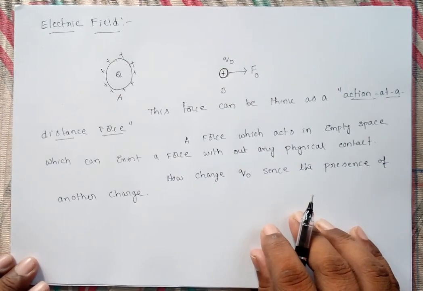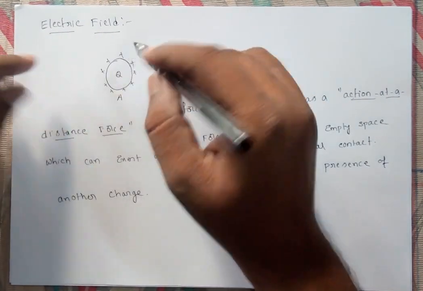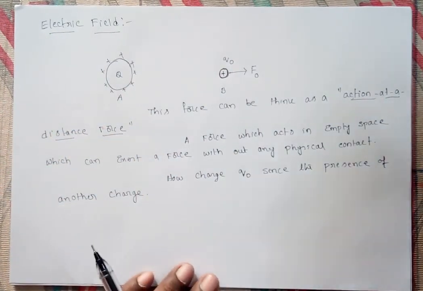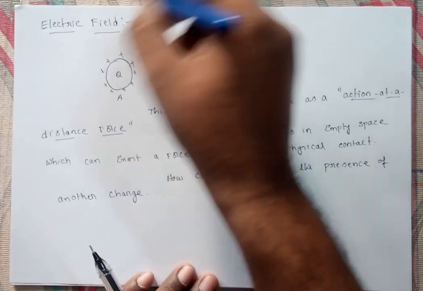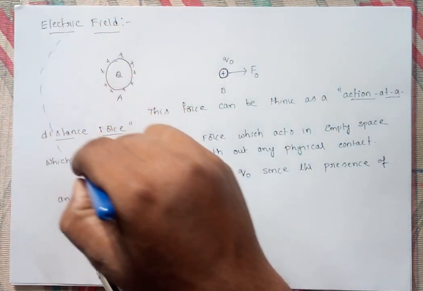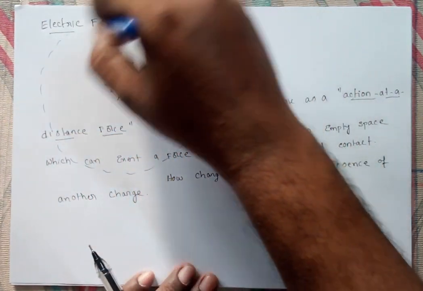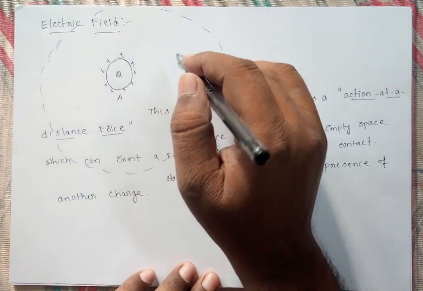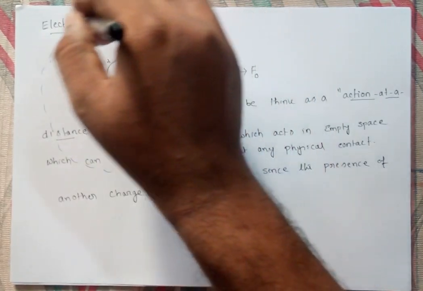This charge creates an electric field in the space around it, up to a certain extent.